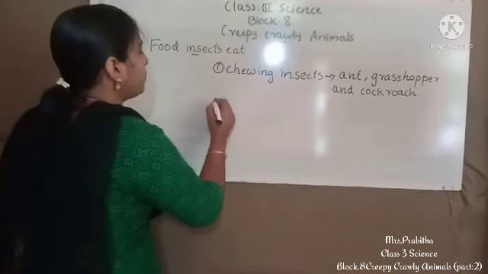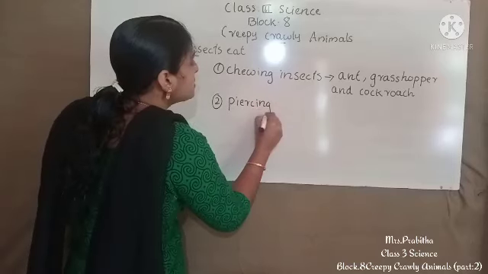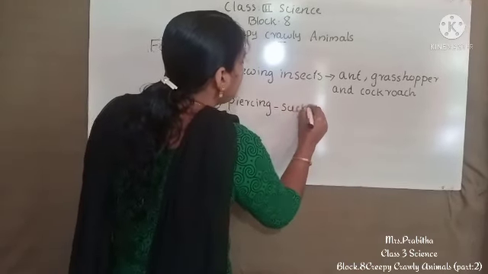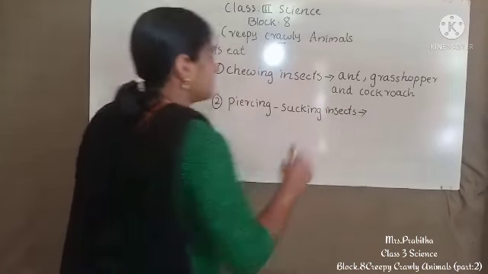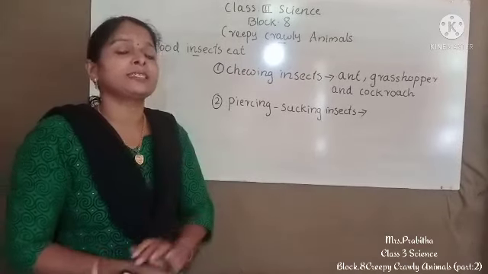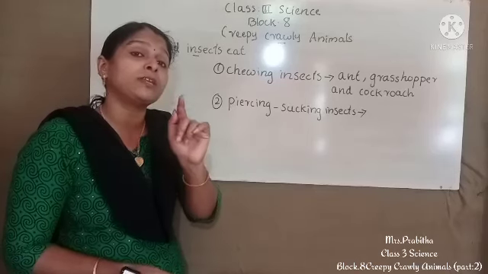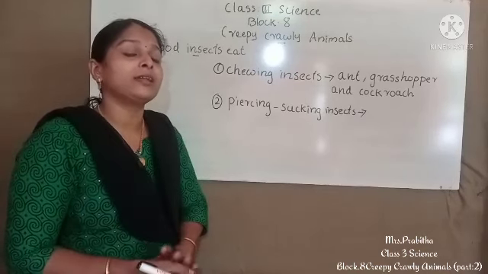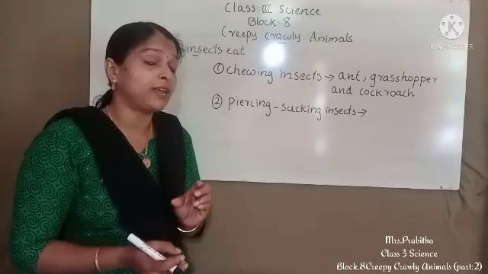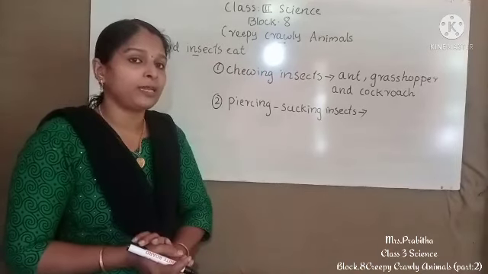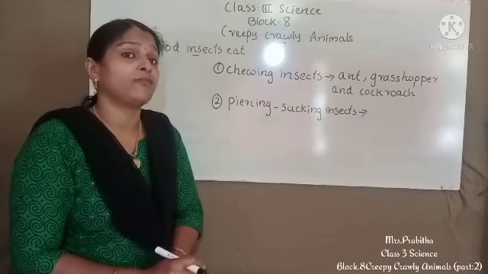Then the second group is piercing and sucking insects. These piercing and sucking insects have a feeding tube in their mouth. On the feeding tube there is a needle. With that only they are sucking their food.